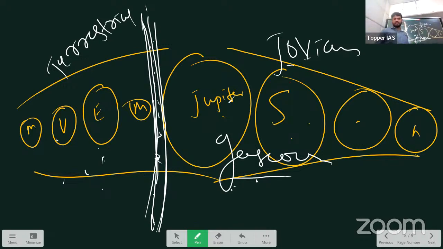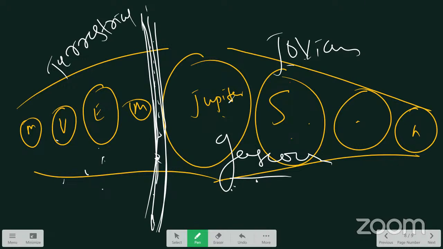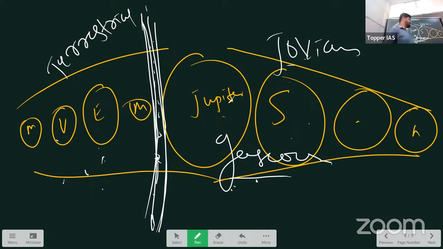Is the Kuiper belt part of the heliosphere? Of course. The heliosphere is the end boundary of our entire solar system. We are studying our solar system, so the Kuiper belt should be part of the heliosphere.